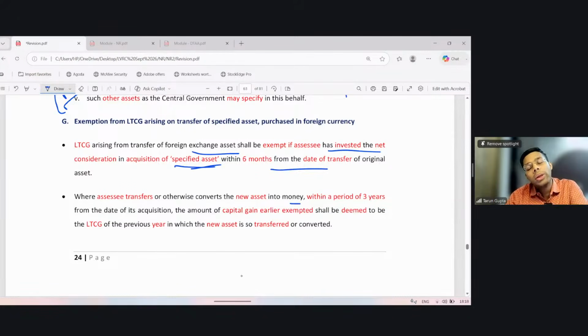Where the assessee transfers or converts the new asset into money. However, for this new specified asset which you have purchased and claimed the exemption, there's a lock-in period of 3 years. If you have sold it or converted it into money within a period of 3 years from the date of its acquisition, then the amount of capital gain earlier exempted shall be deemed to be the LTCG of the previous year in which the new asset is so transferred or converted. So the exemption earlier given shall be withdrawn in the year in which the new asset has been sold or converted into money, if such conversion or sale is within a period of 3 years from the date of its acquisition. So it's very much clear? Okay.